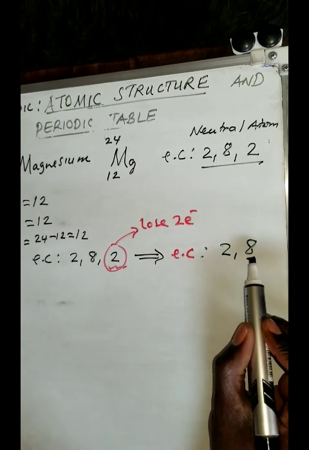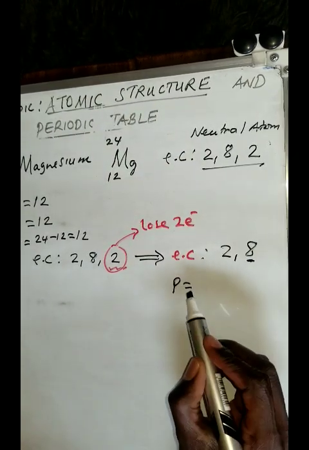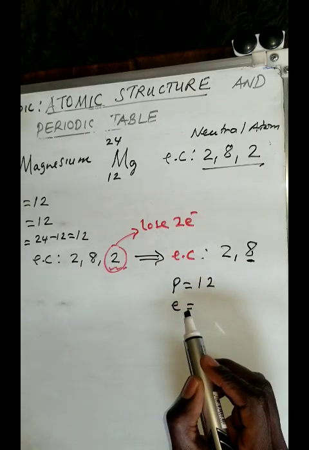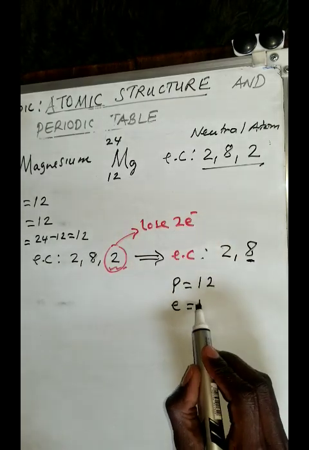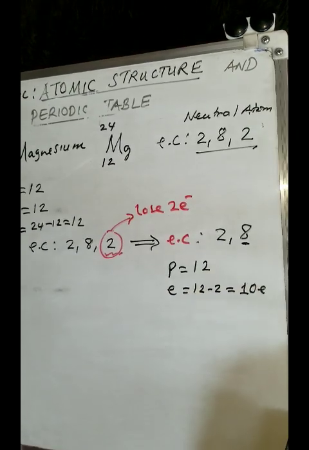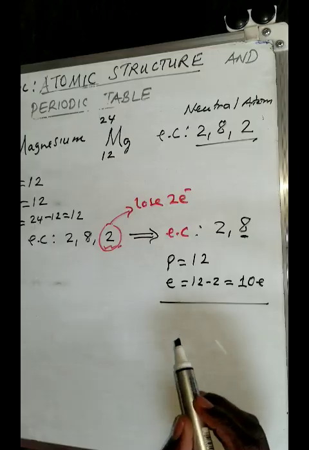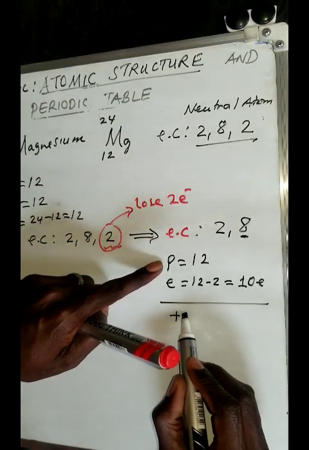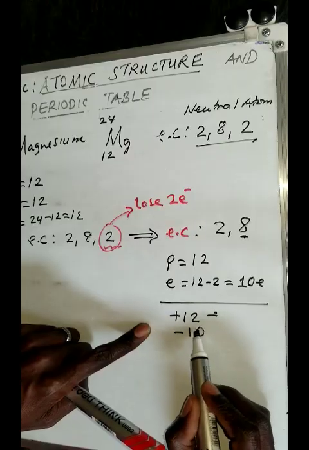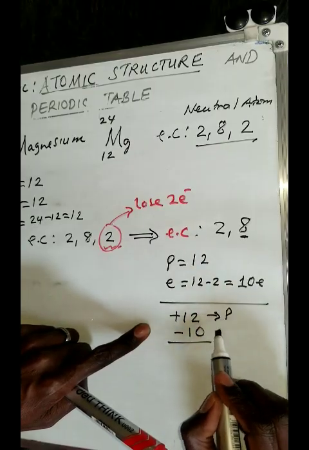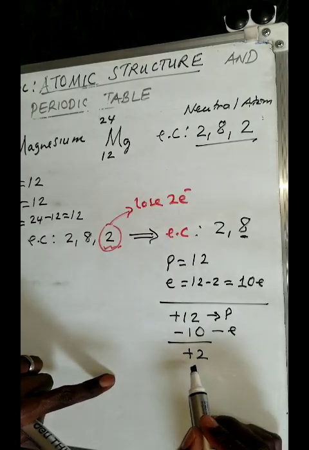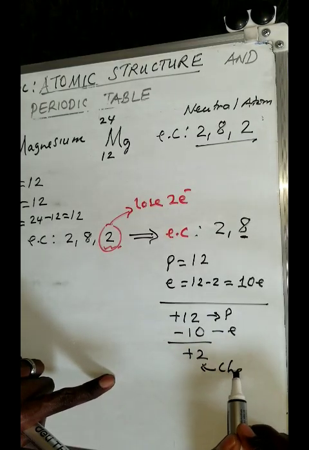It is actually stable. So now remember what we said. The number of protons doesn't change. There will still be 12. What is going to change is the number of electrons. Because it has lost 2, meaning 12 minus 2, I'm going to remain with 10 electrons. So if you want to know the charge, you don't need to beat about the bush. How many protons? They are positive 12. How many electrons are there? They are negative 10. So what is 12 minus 10? It is a positive 2. This positive 2 you're seeing is actually the charge.